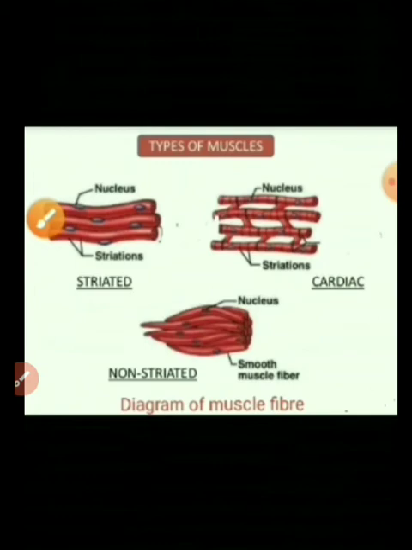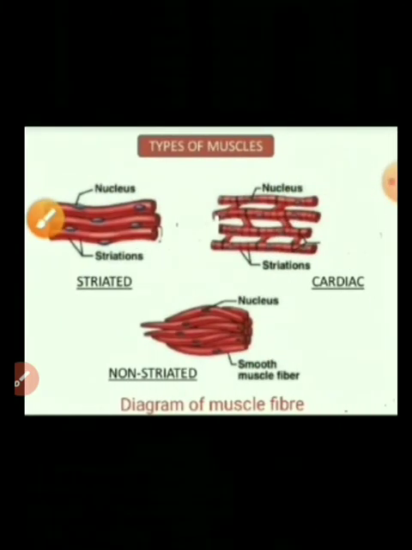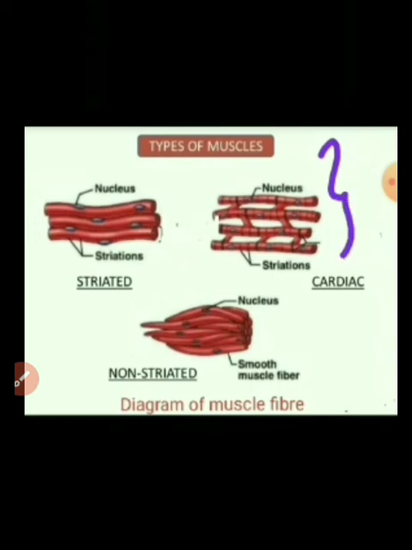Now let's talk about the third type of muscular tissue, that is cardiac muscle. These muscles are mainly confined to the wall of the heart. Muscle cells of the heart are cylindrical, branched and uninucleate. They never get tired. You can see they are branched. These cardiac muscles are branched.